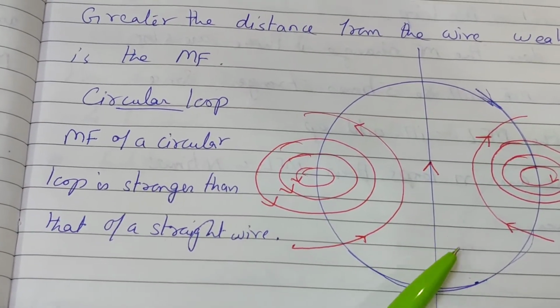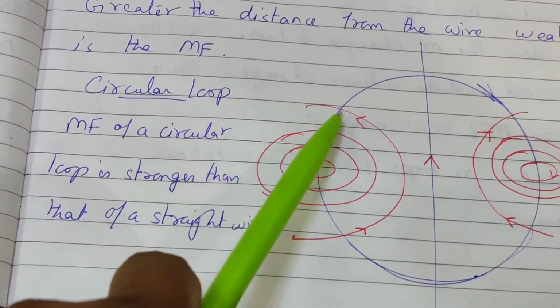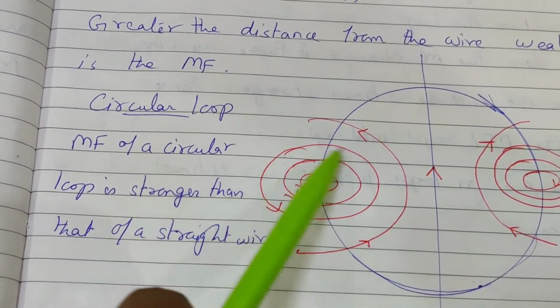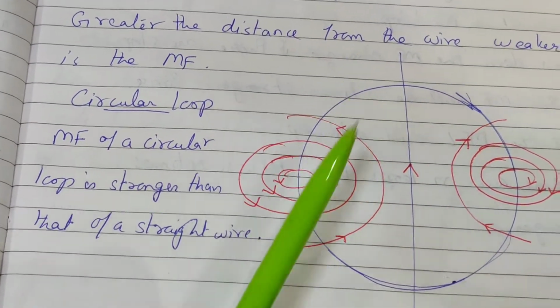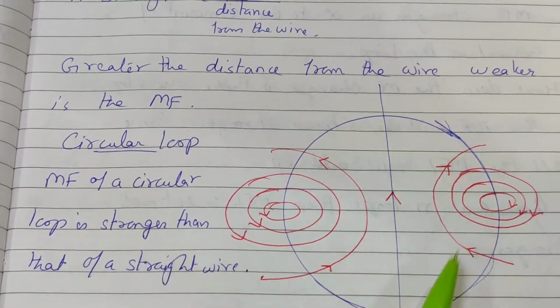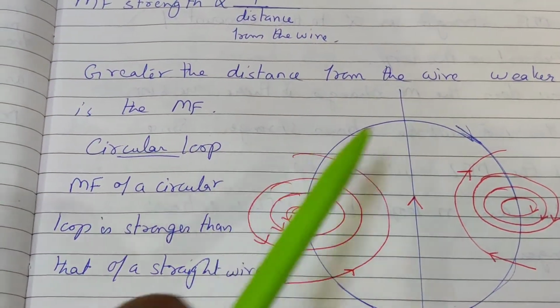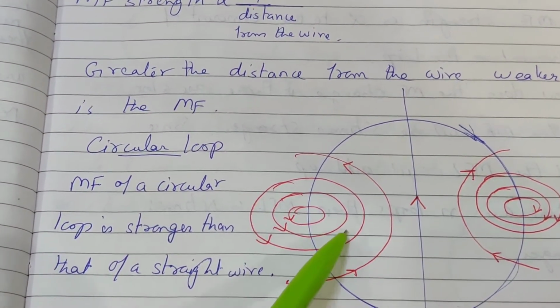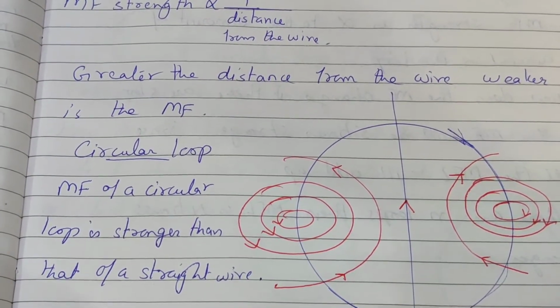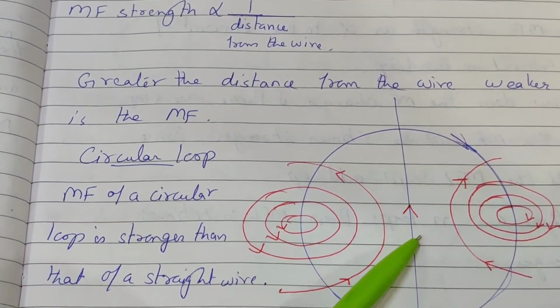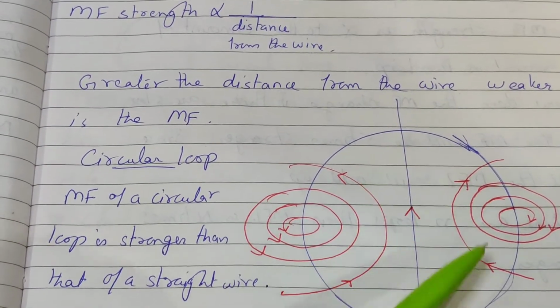Why? Because the circular loop is having the concentric circles on the left side and the right side, everywhere it is there. Okay, and the sum of this magnetic field makes the magnetic field stronger.